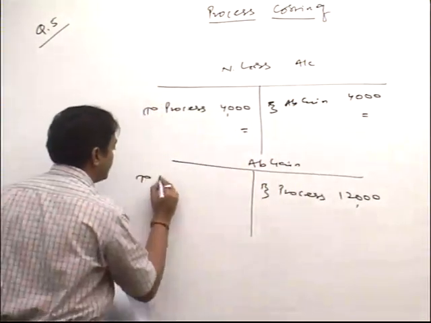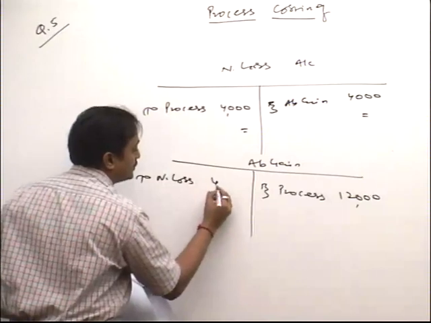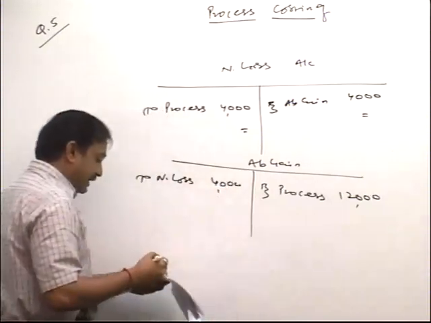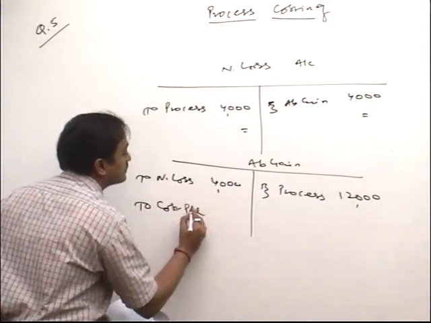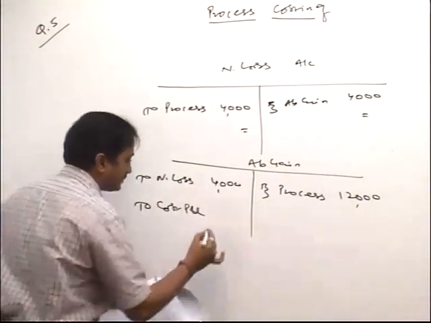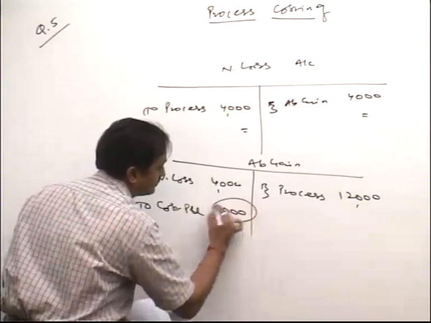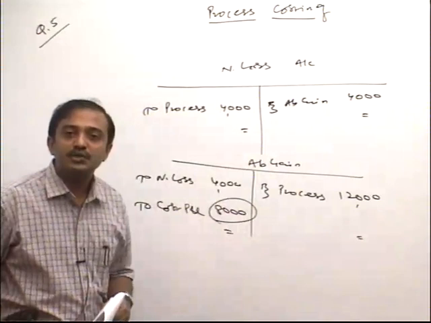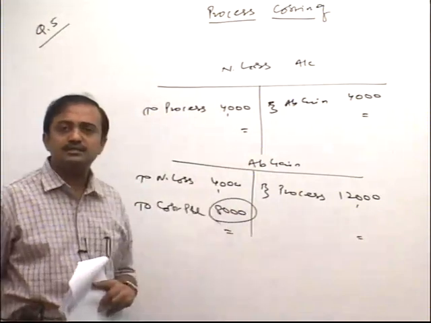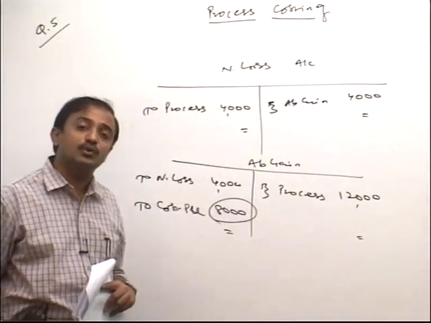Here debit normal loss 4,000, and net result would be transferred to costing P&L. Clear, friends? So I just gave additional ledgers for question 5.